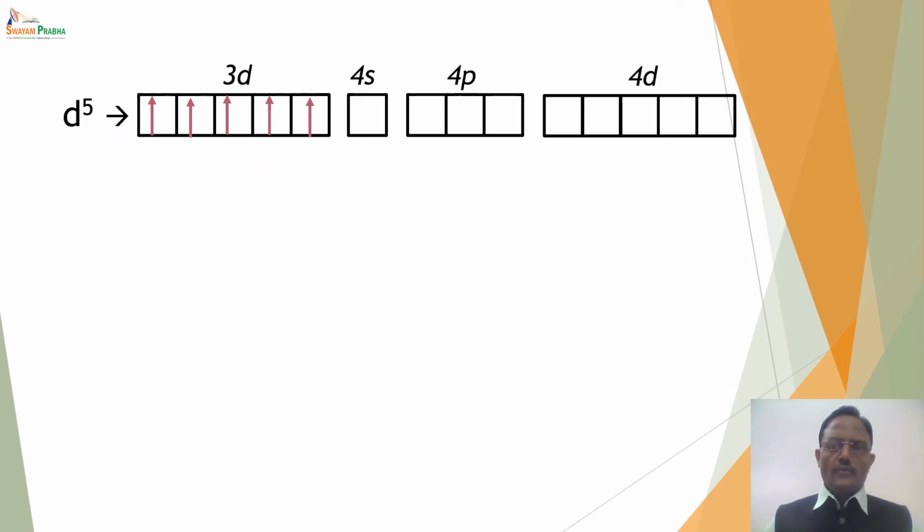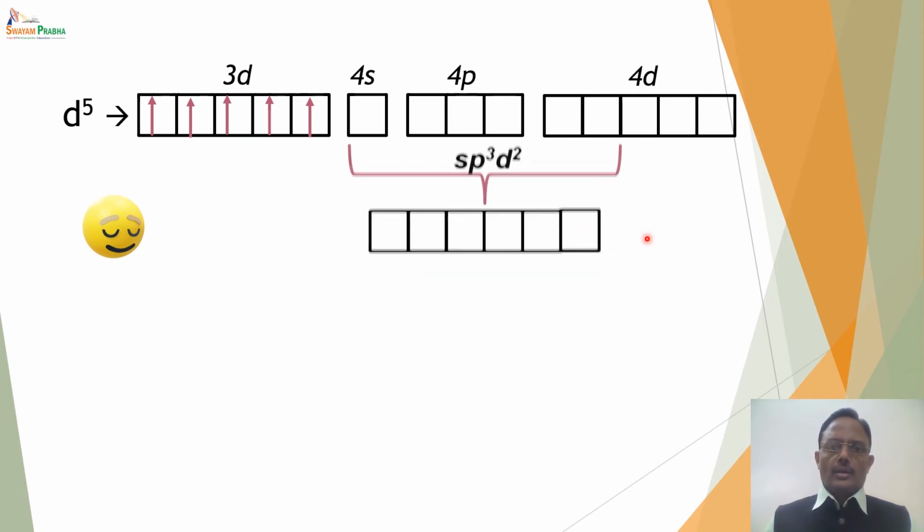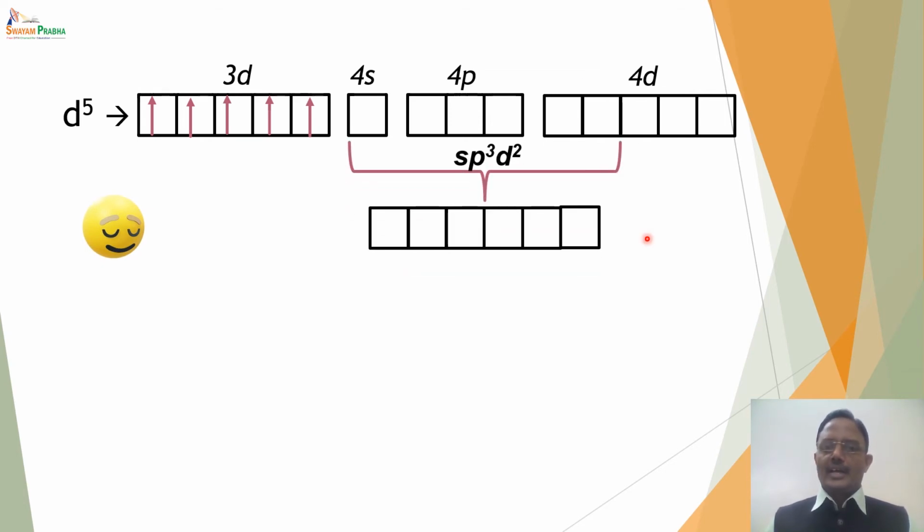In the case of d5 configuration, again if the ligand is a weak ligand, then it cannot make the orbitals in 3d available. As a result, it will try to go for outer orbital complex formation by using 4d orbitals, undergoing sp3d2 hybridization.